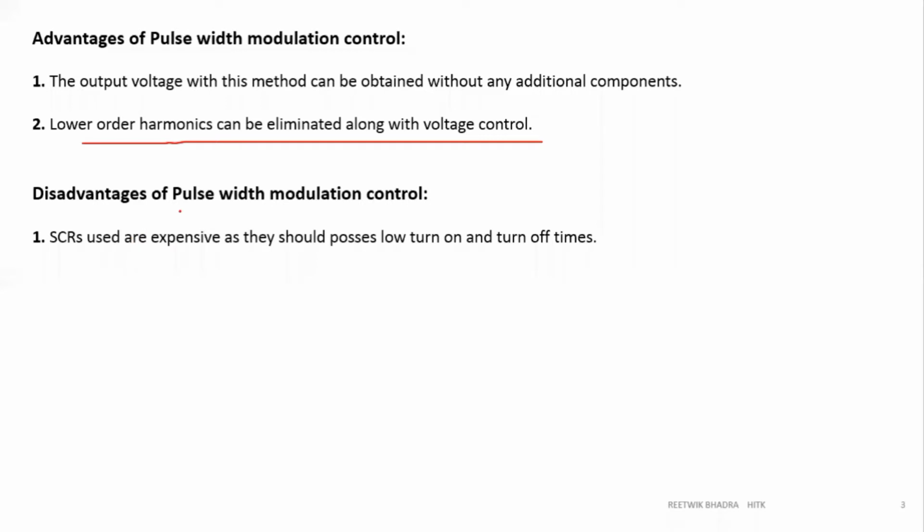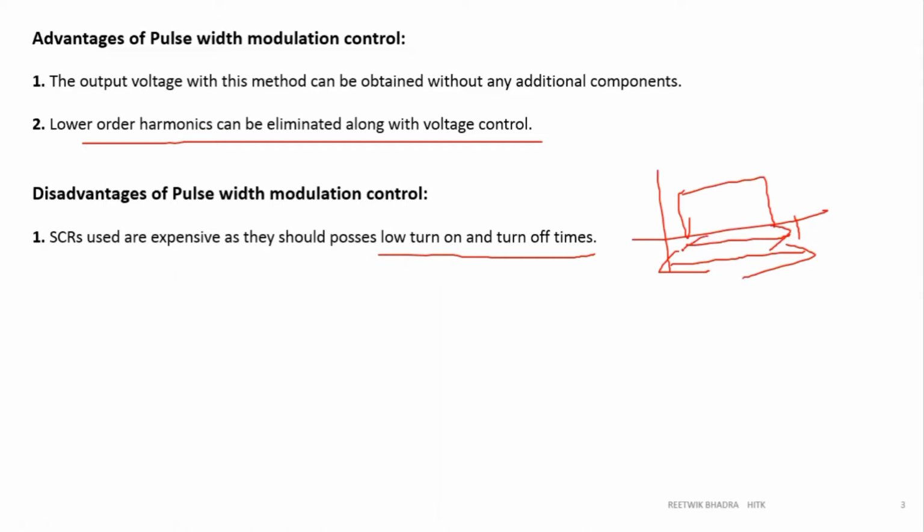Besides this, while doing PWM control, there is one disadvantage, though that is one side of the advantage also. Your SCRs are a little bit expensive because they have low turn on and off time. Just now I have drawn over here, it was not on for the whole period. It will be on only during this period. Due to lower turn on and off, the SCRs become a little bit expensive. So mainly we'll deal with the advantages, because it will eliminate the most important thing, the harmonics and shoot through fault. And overall, we can bring a control over the output voltage.